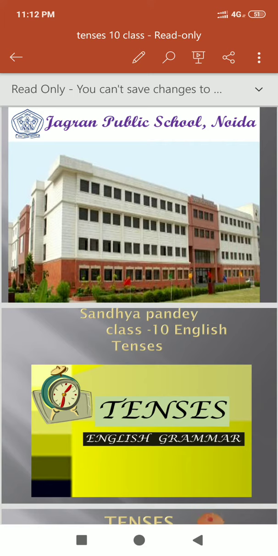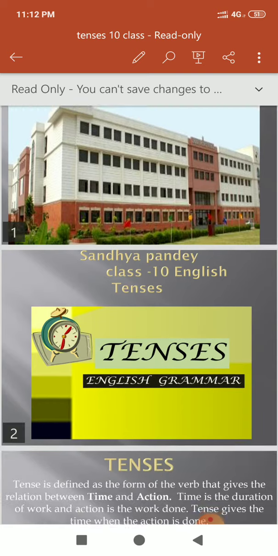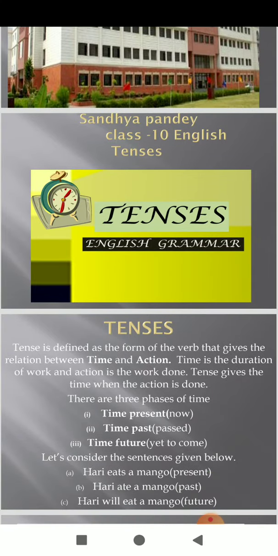Students, today I will tell you about tenses from class 10. So, students, what are tenses? First, we will discuss what are tenses. Tense is defined as the form of the verb that gives the relation between time and action. Time is the duration of the work and action is the work done. Tense gives the time when the action is done. Actually, students, tense is the grammatical name for time.